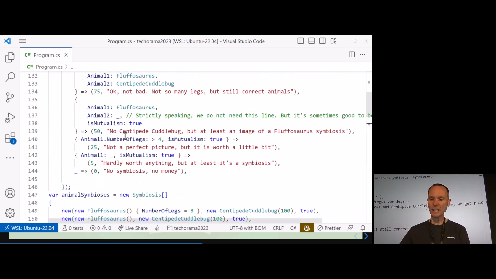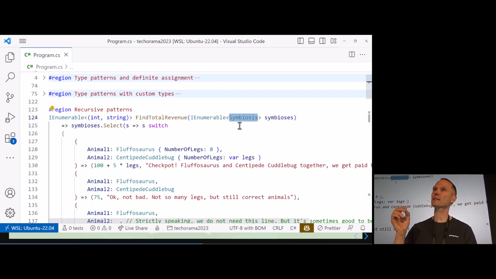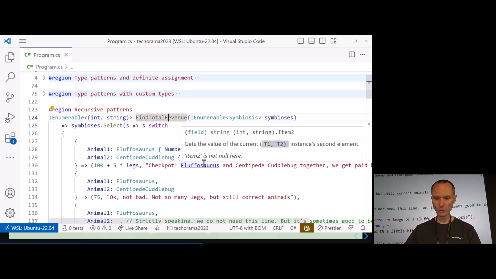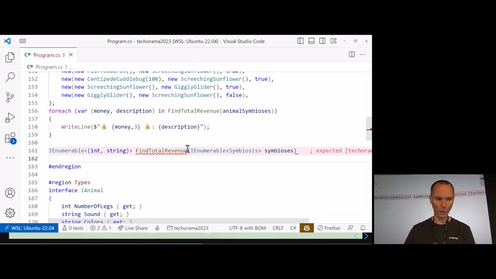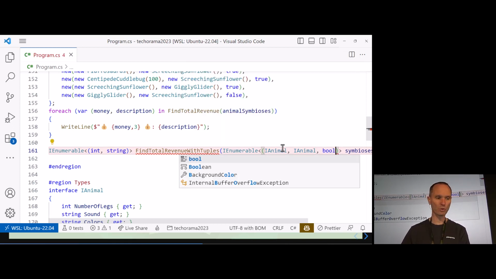Now, what we used here is a class, in this case a record to be more specific. But you can do the same thing with tuples. And then it's also a beautiful syntax. So let me show you a version of find total revenue, but this time we are going to do it with tuples. Here it is. And in this case, I'm not saying symbiosis, but I'm using an I animal here, an I animal here, and a Boolean, whether this is mutual or not.